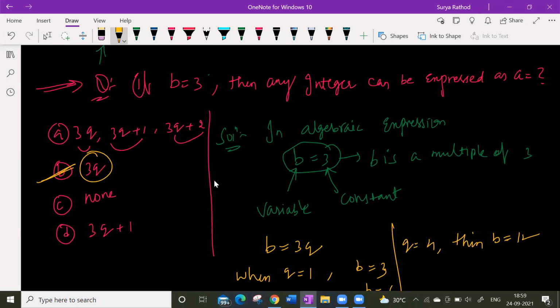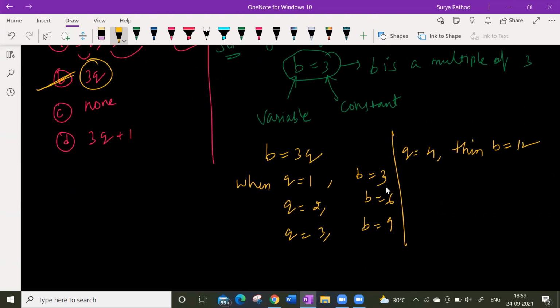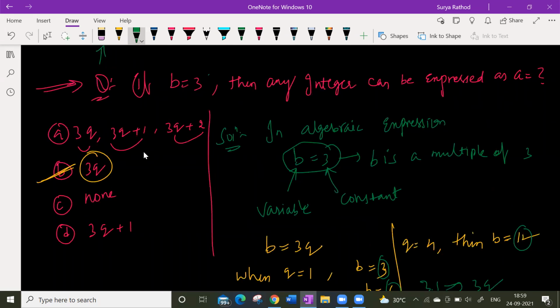Look, if B is equal to 3, then any such integer can be expressed. I'm just representing these integers: 3, 6, 9. 3 can be represented as 3 into 1, which is 3 into q. 6 can be written as 3 into 2, which can be written as 3 into q. Yes or no? I'm able to represent it, which means B is a multiple of 3 here. So I could decide that 3q is the only option satisfying this question. Any doubts? No doubt, sir.